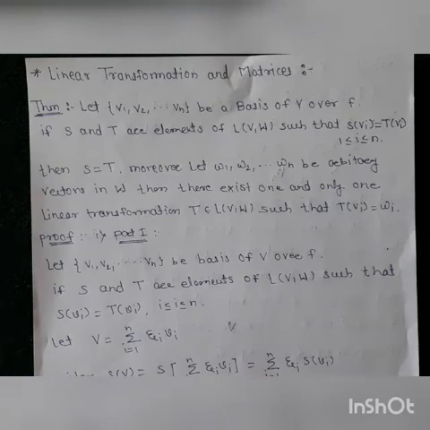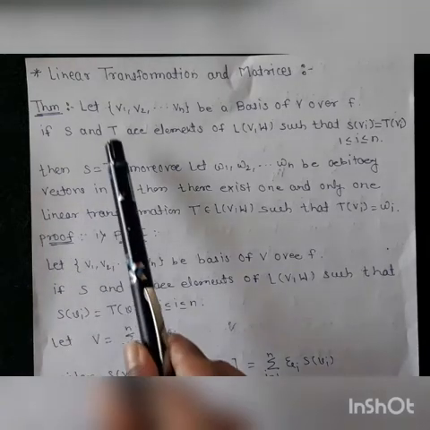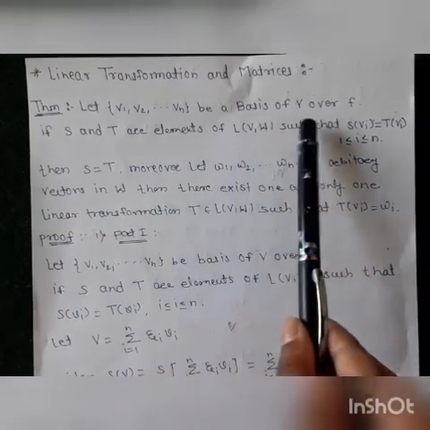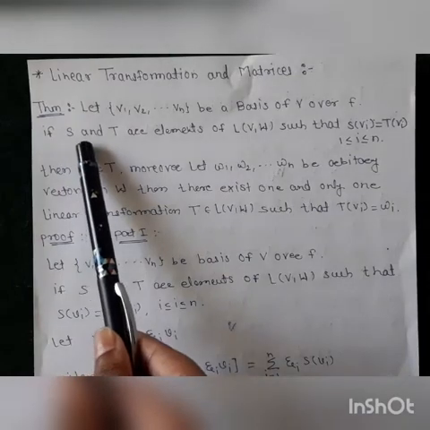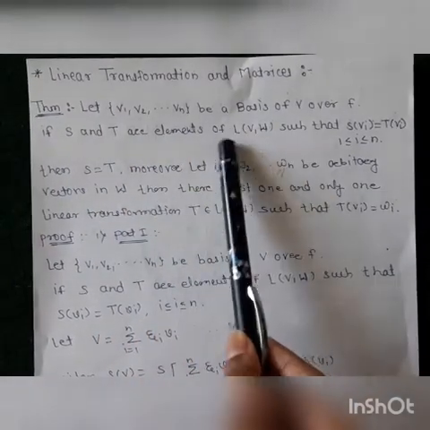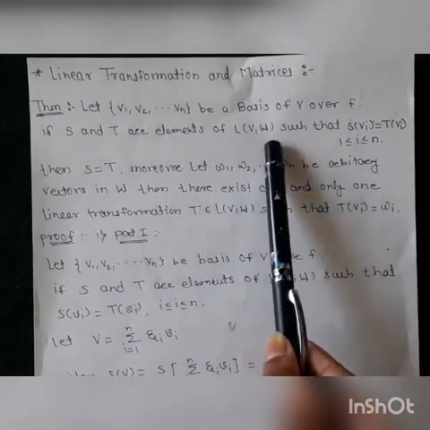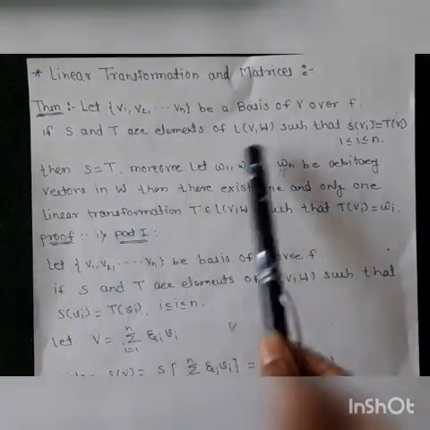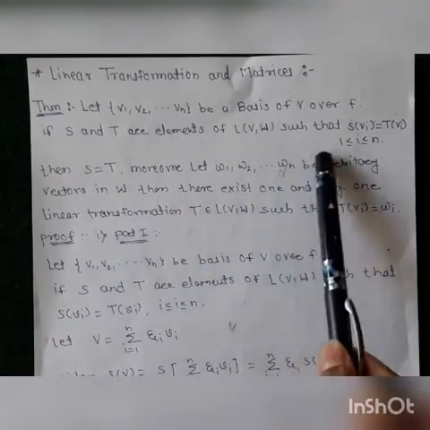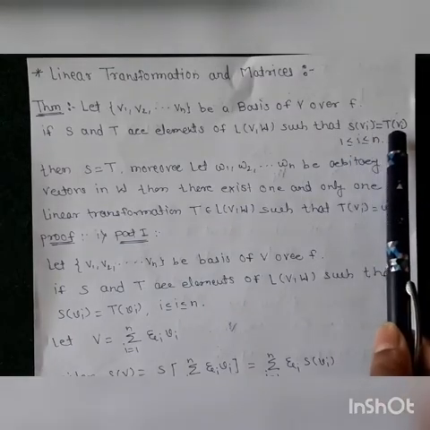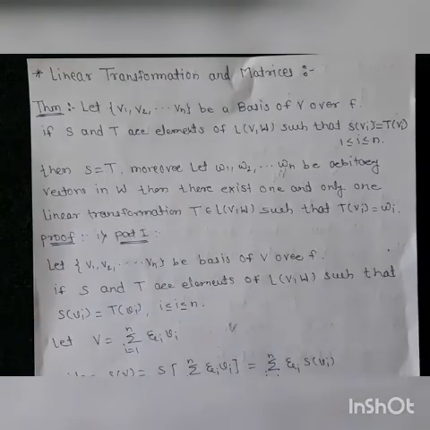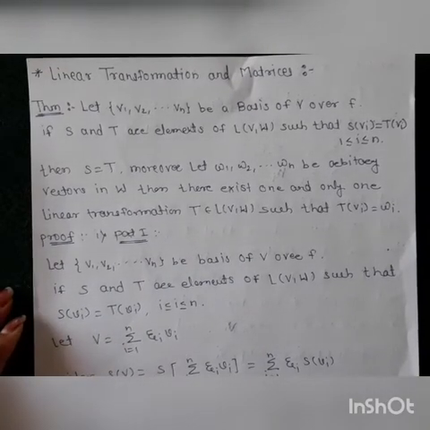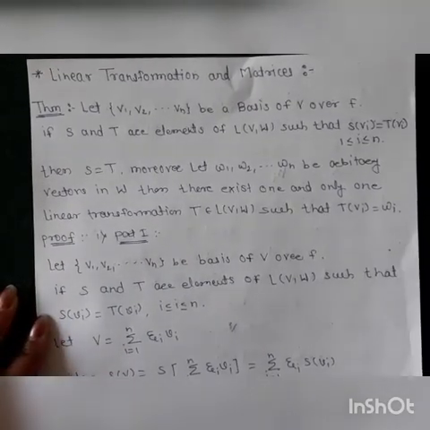So what is given? First of all, we are given that v1, v2, ..., vn is a basis of V over the field F. Then we have to show that if we have two linear transformations S and T belonging to L(V, W), which means S and T are linear transformations from V to W, such that S(vi) = T(vi), then S = T. Okay, so first of all we take the proof of the first part, then go through the second part.